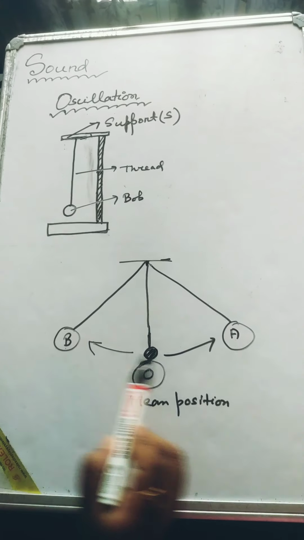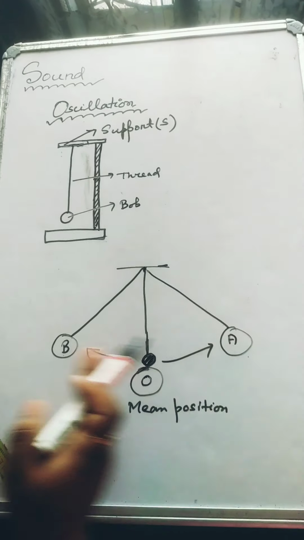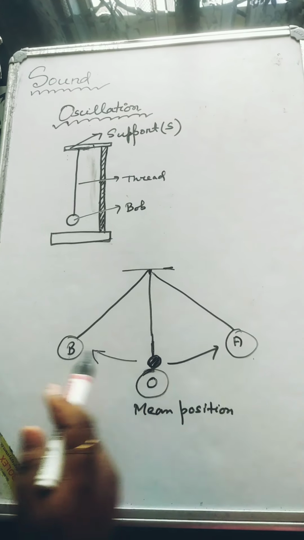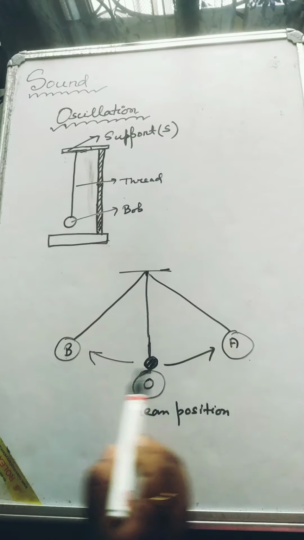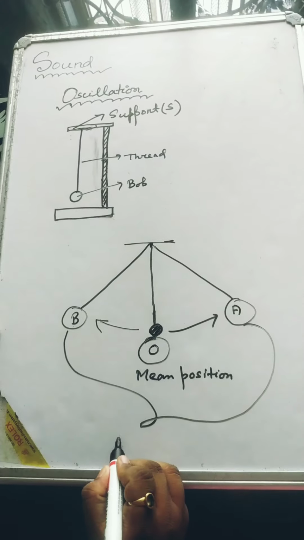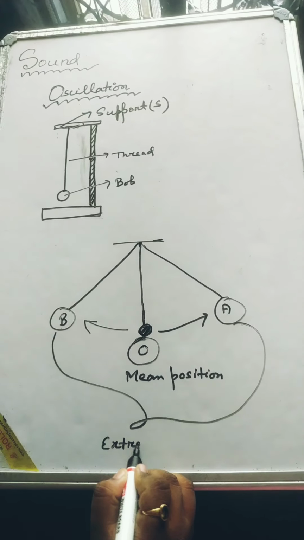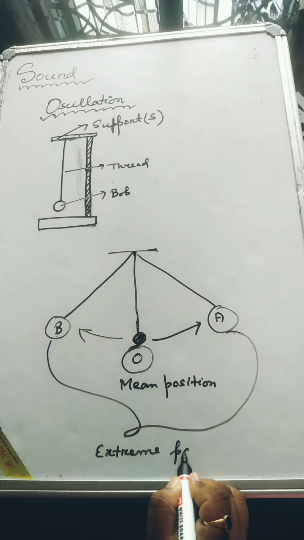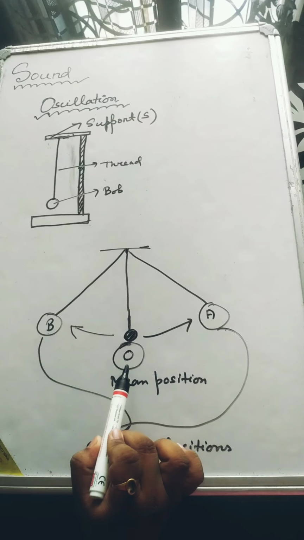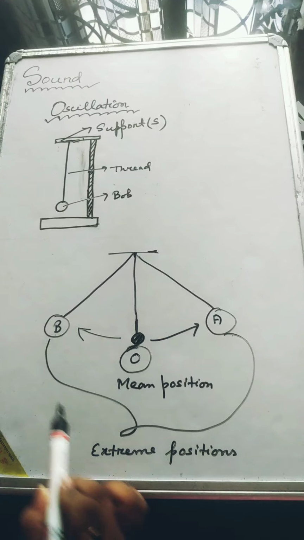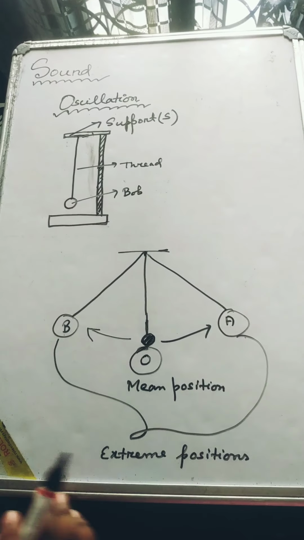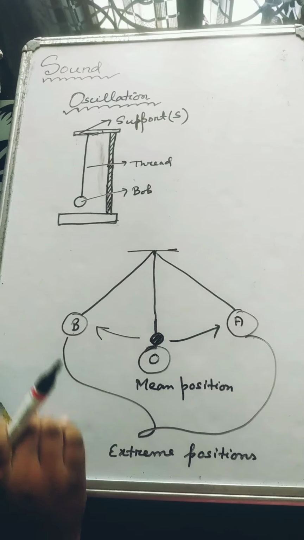And these points A and B, up to which the pendulum will oscillate, up to a certain distance, are known as extreme positions. What I told, this point O is known as the mean position, and these other 2 points A and B are known as extreme positions. I hope it is clear till now.